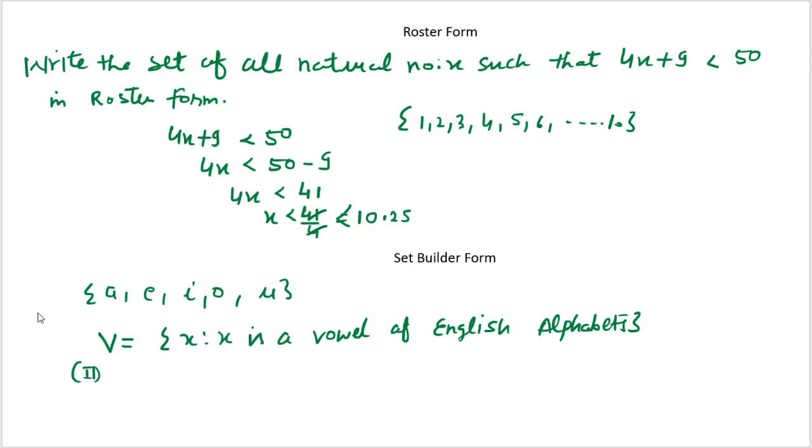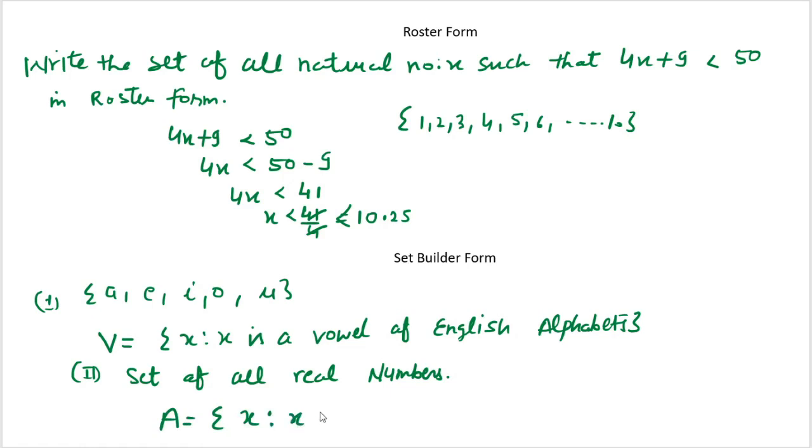This is the second example, and this was the first one. So if I talk about another example, the set of all real numbers. What is given here? The set of all real numbers. So again, how to represent it? They are talking about the real numbers, so I say the set A is equal to {x : x belongs to R}.